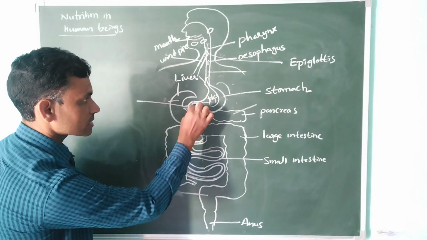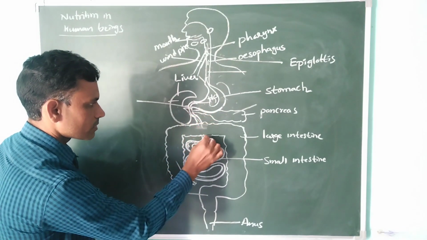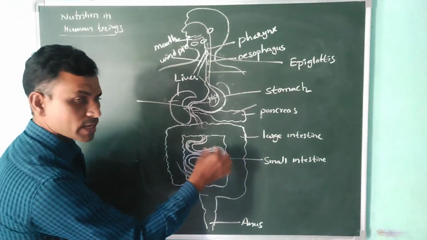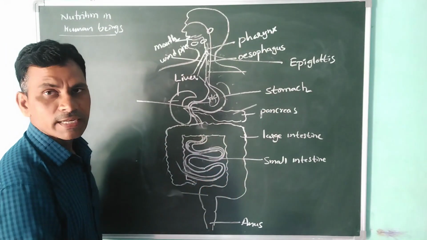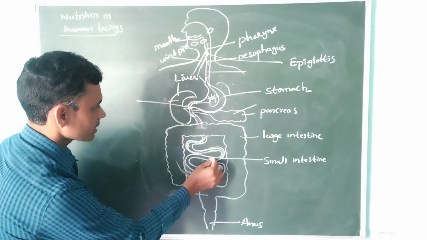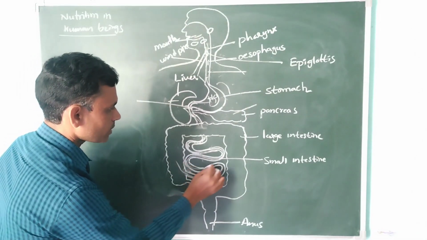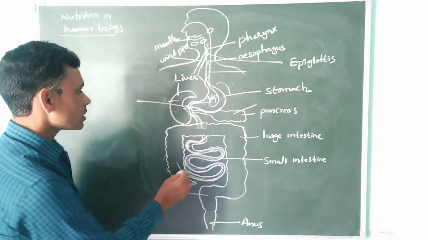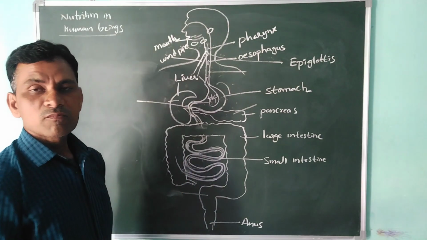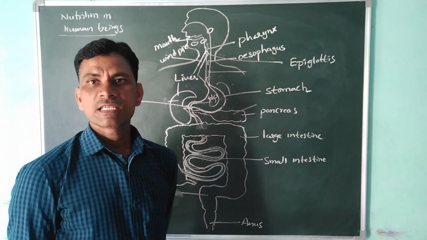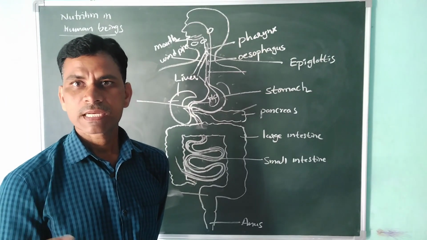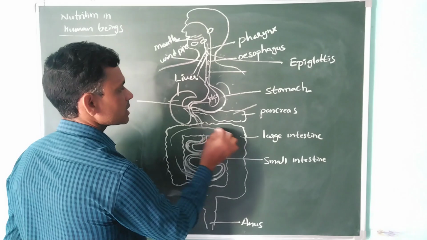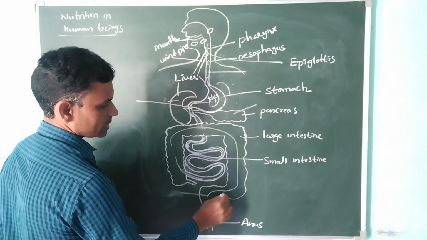Once you see this structure, how is the food passing? Like this it is moving. Here a lot of material is absorbed by the villi and enters into the blood. Then it passes into the large intestine. In the large intestine, some liquid materials are also absorbed. Liquid materials are absorbing. So finally, after completion, it passes this way.